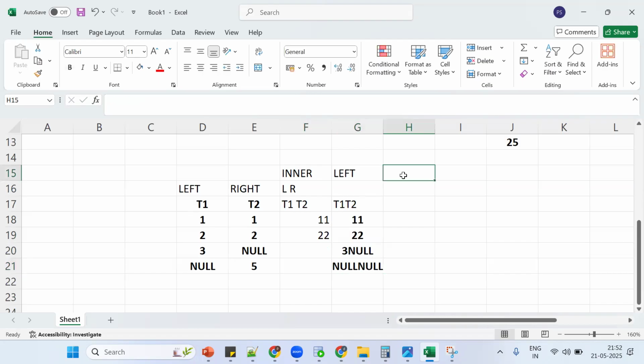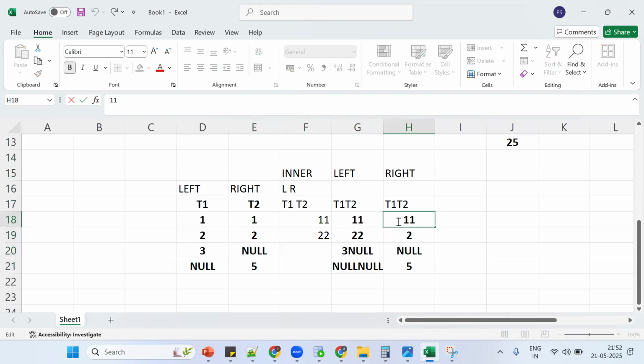So what about right join? Simply first take all the records from the right side table, matching records from the left side table, and if records are not matching, we get null: null 5.